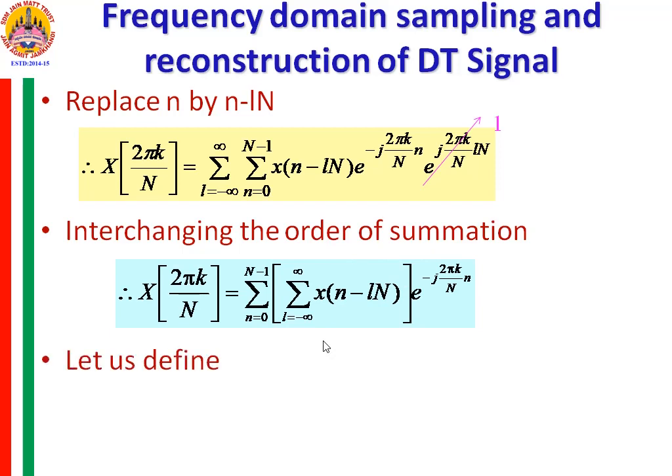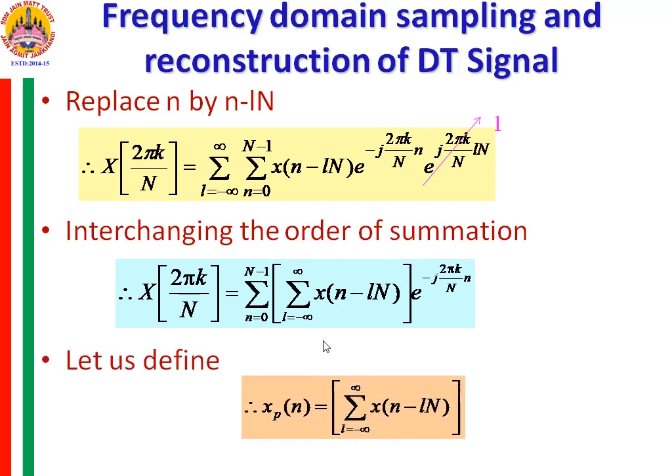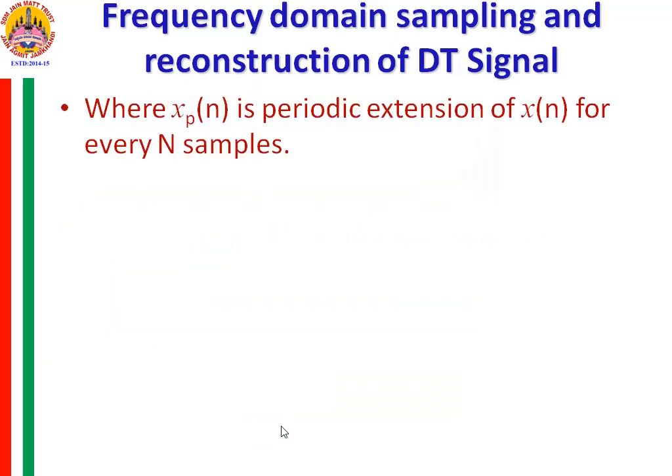Now let us define this summation as xp of n, which is equal to summation L from minus infinity to plus infinity x of n minus LN. What is this xp of n? Xp of n is the periodic extension of a signal x of n, which consists of N number of points. Xp of n is considered as a periodic extension of signal x of n for every N samples.